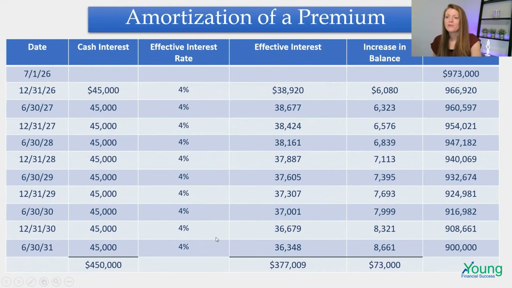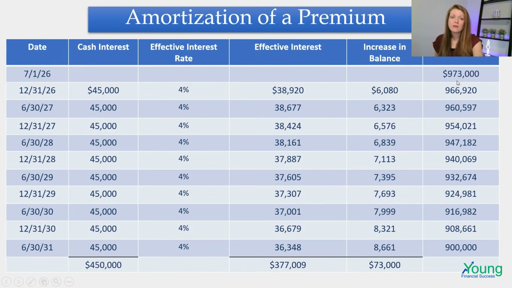And then we look over at the cash interest. So the cash interest is based off the maturity amount, that par value of $900,000 times the 10% stated rate, but cut in half because it's going to be paid out in 2 periods. So the $45,000 will be paid out from Coaster Kingdom to Fun Time every 6 months for 10 payment periods. But then we look at that 4% effective interest. That's coming from the market rate of 8% divided by 2 interest payments.